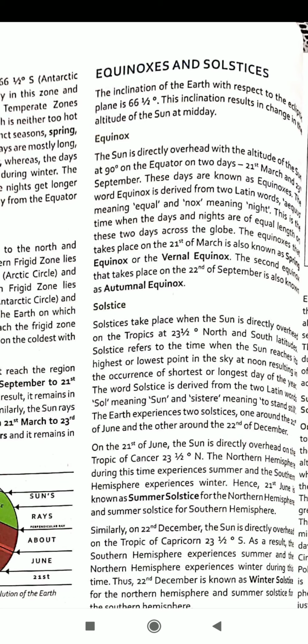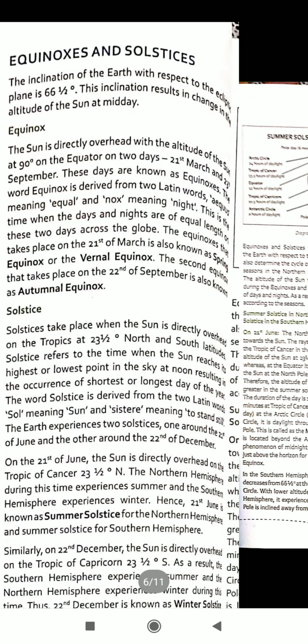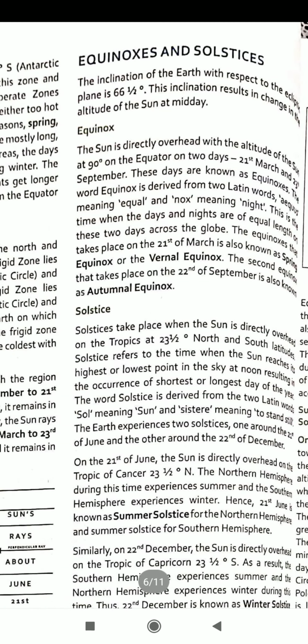First, students, I am going to teach about equinox. The sun is directly overhead, with the altitude of the sun at 90 degrees on the equator, on two days, 21st March and 23rd September. These days are known as equinoxes.